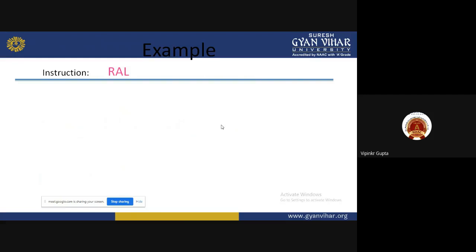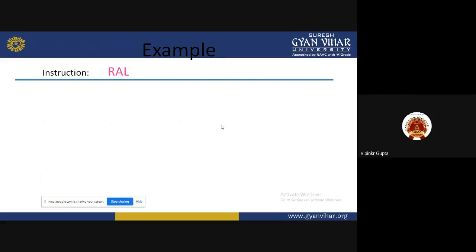RAL. Next, very important. RAL. What is the meaning of this? R means rotate, A means accumulator, L means left. In the previous RLC we saw rotate accumulator left without carry.